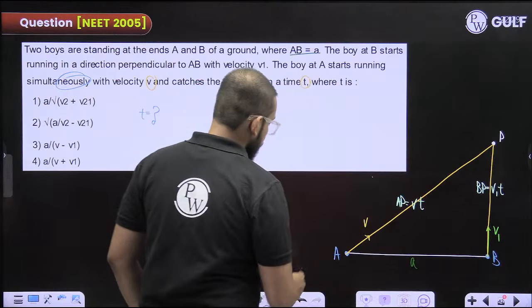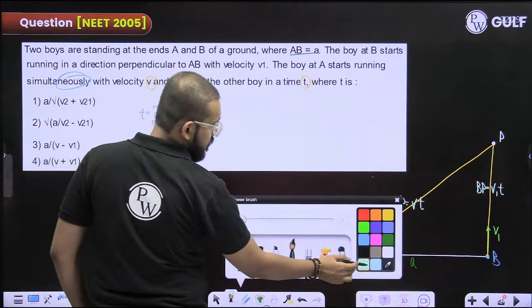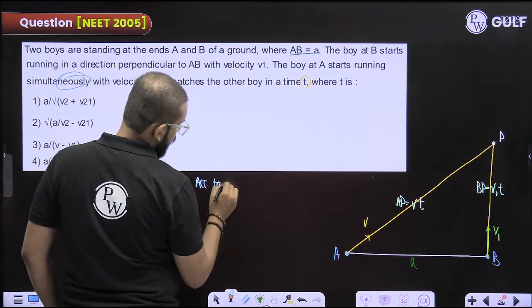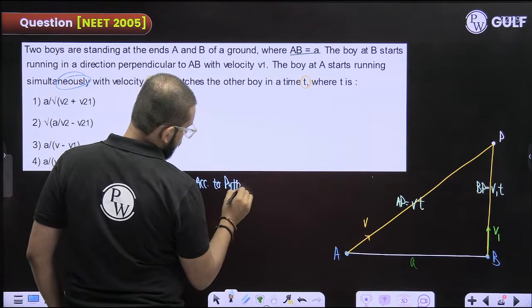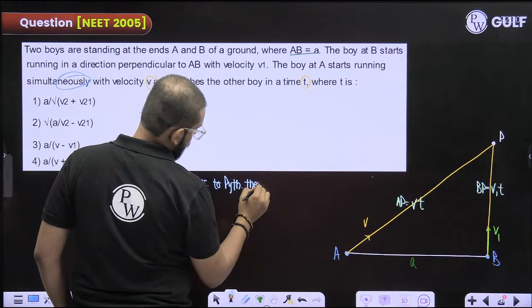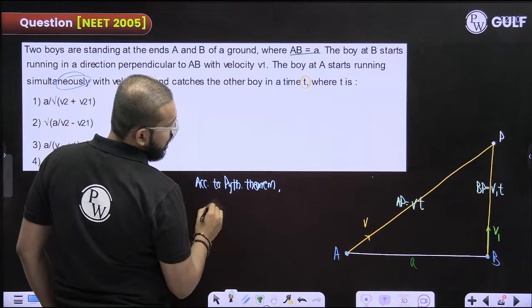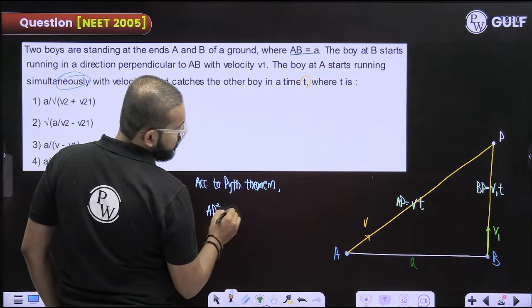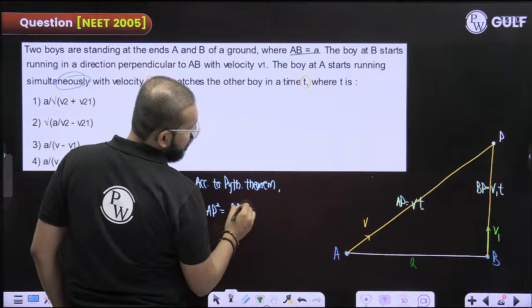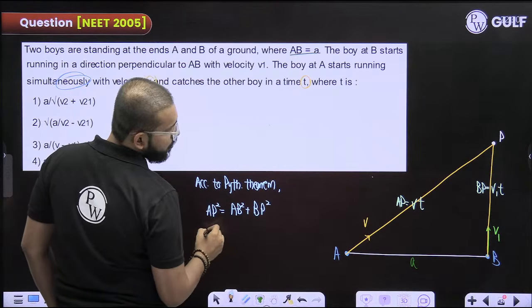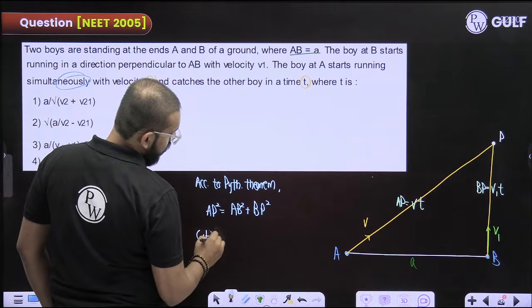Can I apply Pythagoras theorem? According to Pythagoras theorem, AP square is equal to AB square plus BP square. AP square is how much? vt whole square.